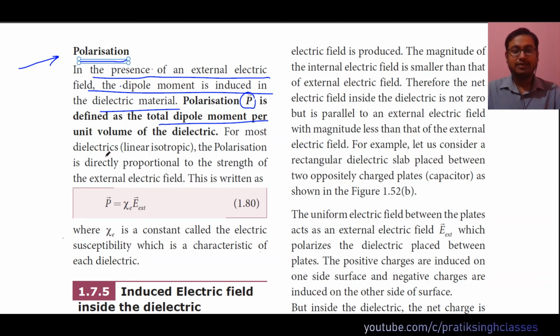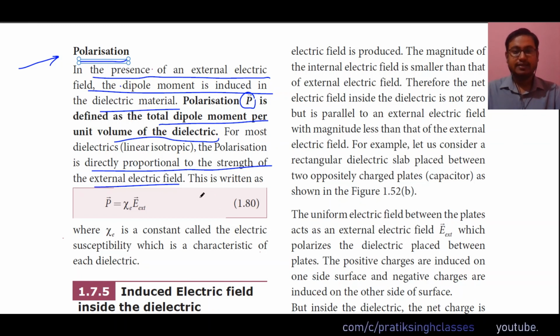For most dielectrics, or linear isotropic materials, the polarization is directly proportional to the strength of the external electric field. That means keeping the material the same, if we increase the value of the external electric field, the value of polarization will increase.